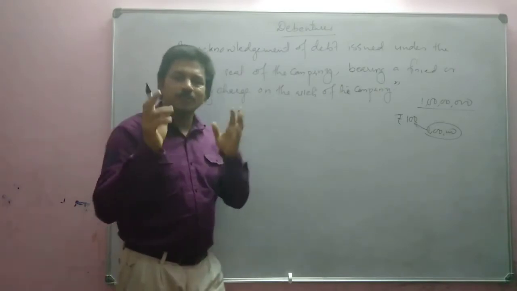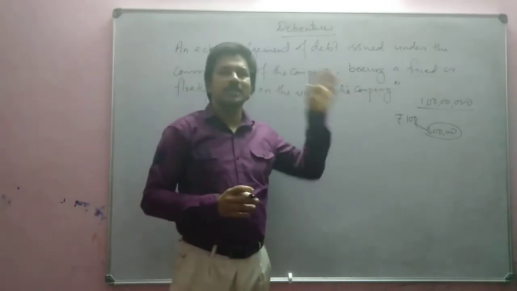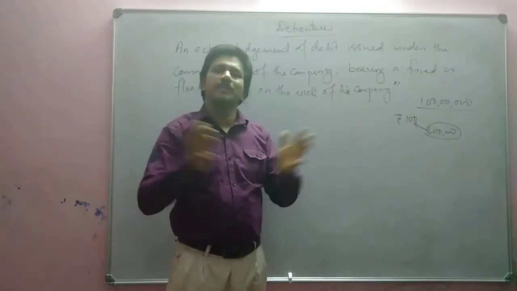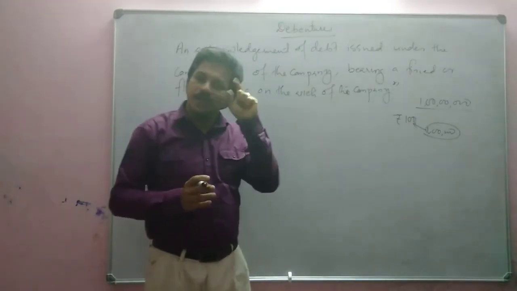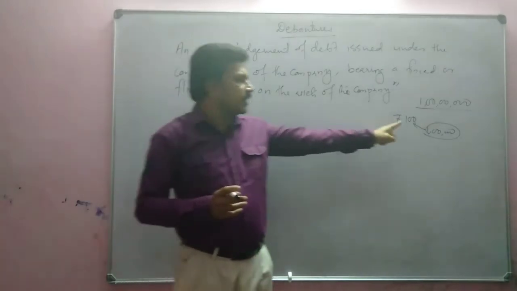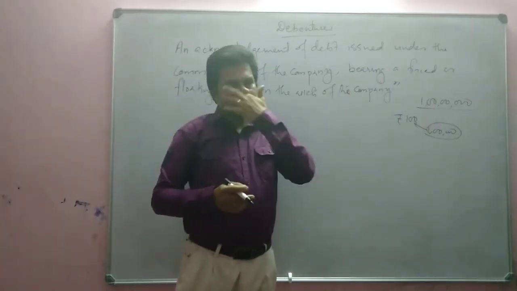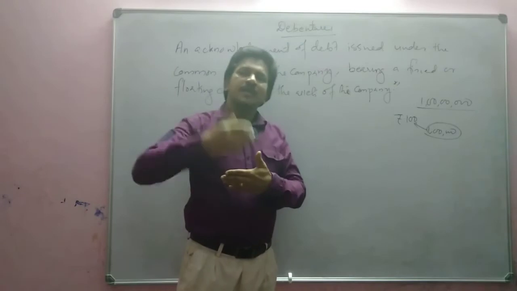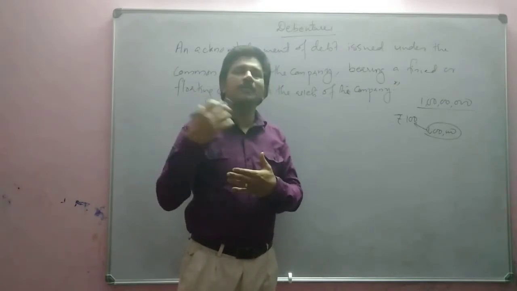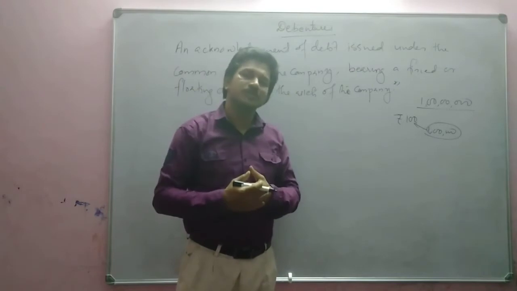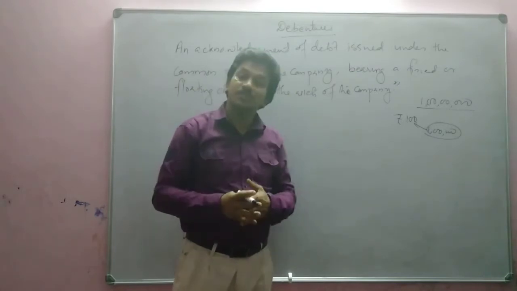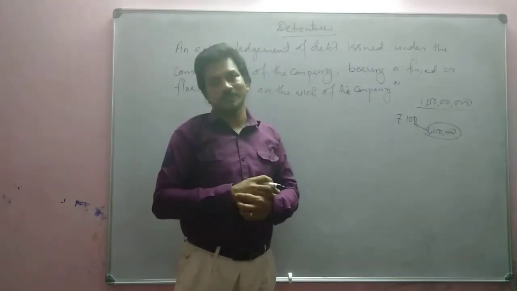If you want to buy a debenture, the company will give an advertisement in the newspaper or any media. If you want to buy at least one debenture, you have to pay 100 rupees. You can buy 10 debentures, then you have to pay 1000 rupees. You can buy 100 debentures, you have to pay 10,000 rupees.